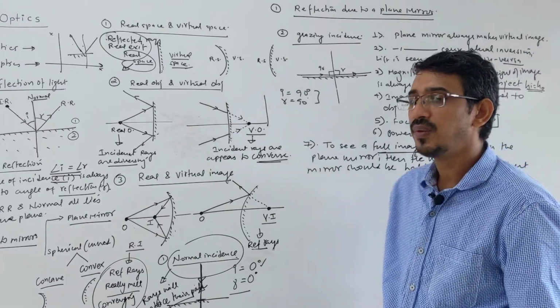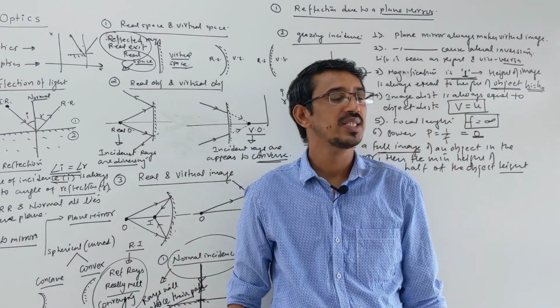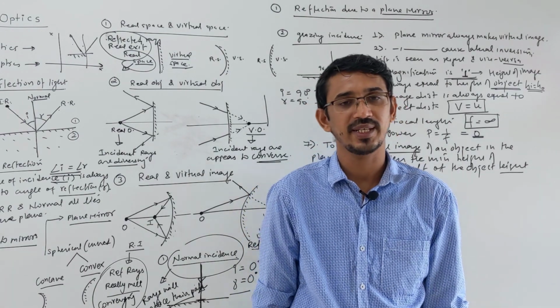Suppose you are 2 meters tall, you want to see your full image in the mirror, then the mirror should have a height of at least 1 meter, half of the object's height.